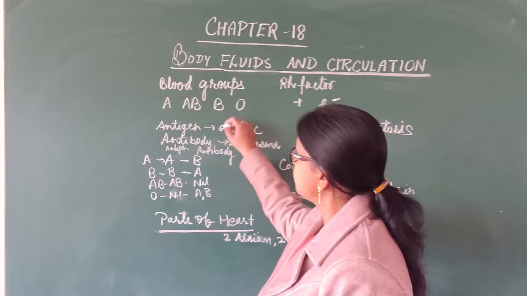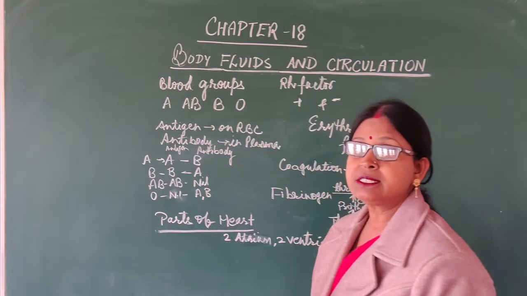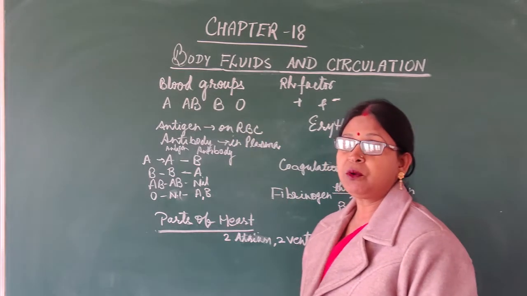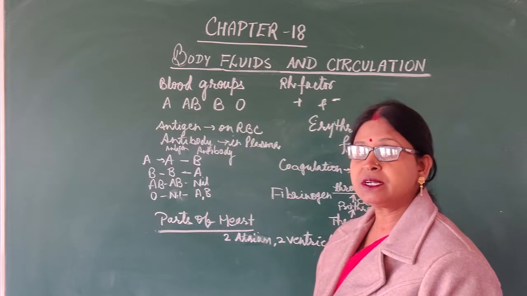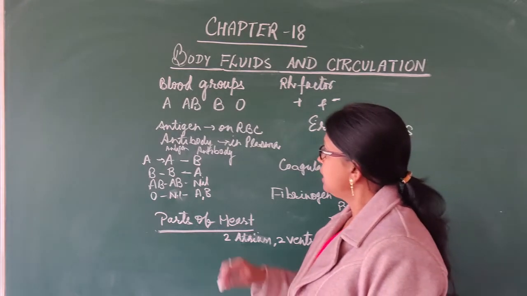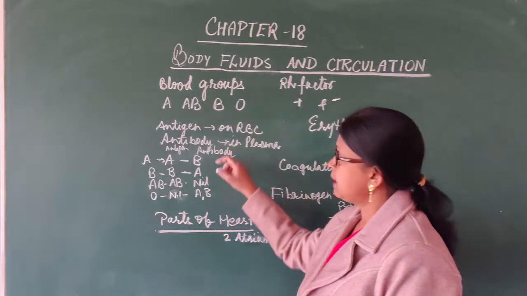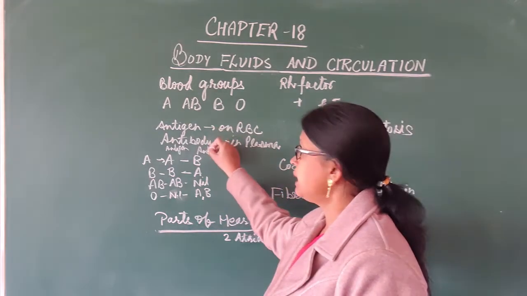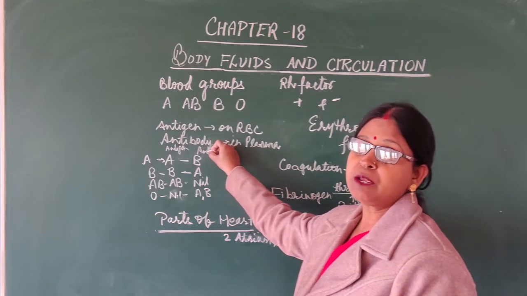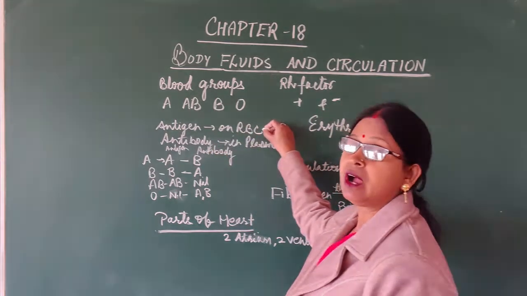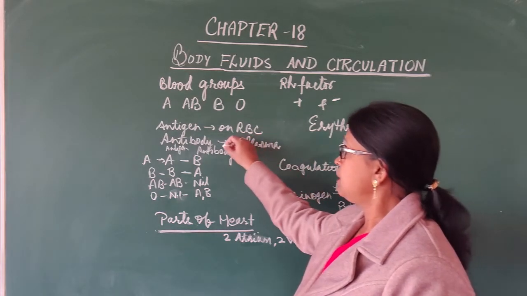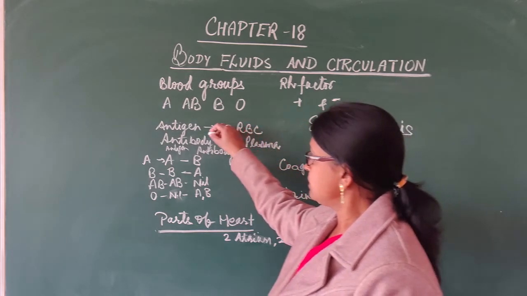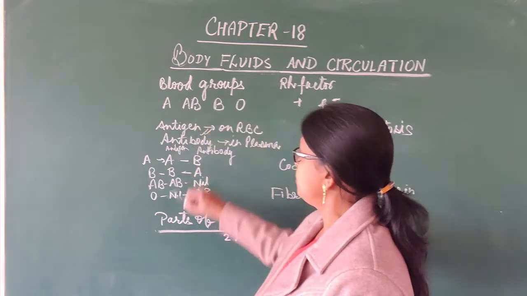Now we know that there are four types of blood groups, that is A, AB, B and O, depending upon different types of genes, their alleles present in the human being. Blood group is decided by two types of proteins in all types of blood, antigen and antibody. Antigen is a type of protein which is present on RBC, whereas antibody is present in the blood plasma.